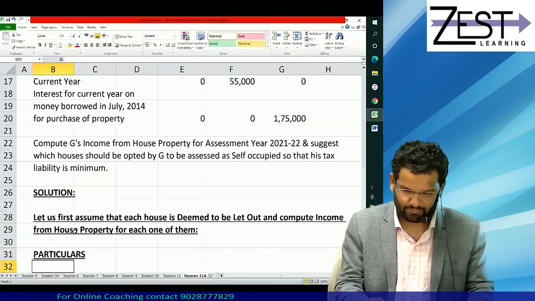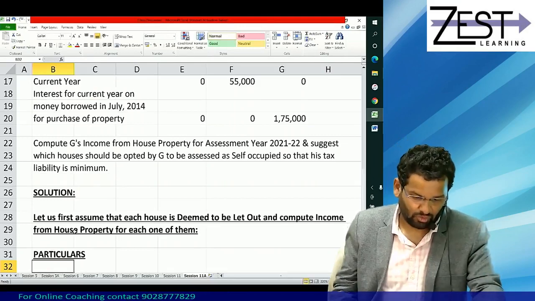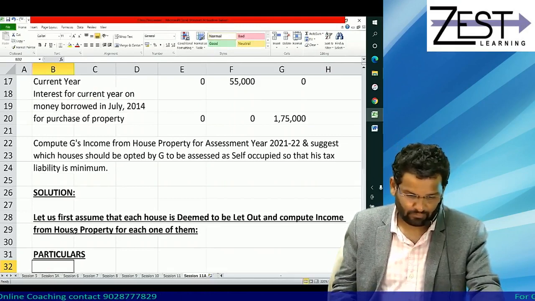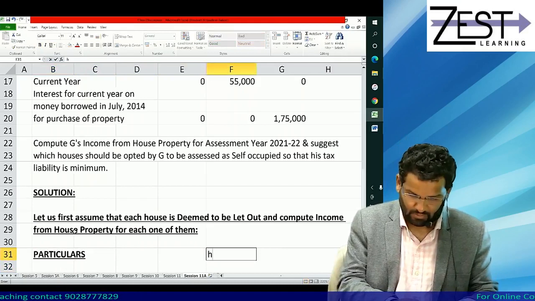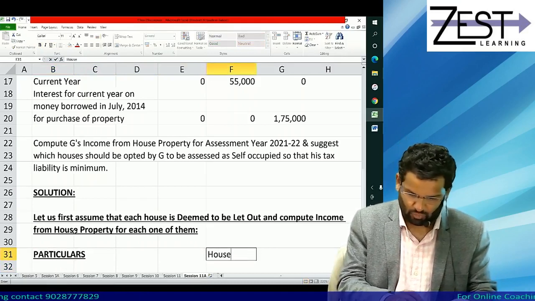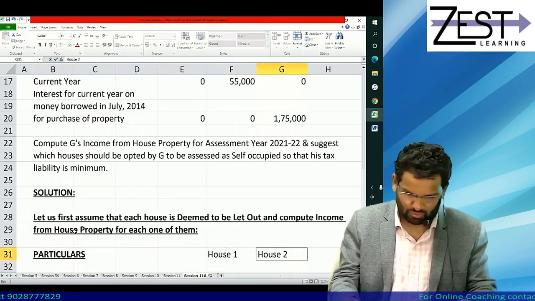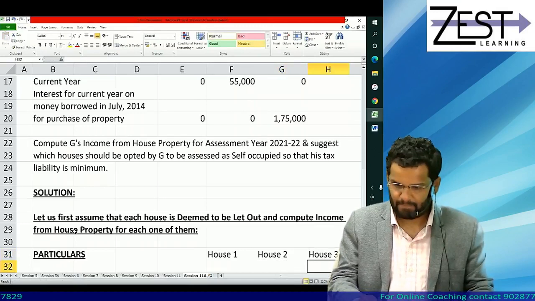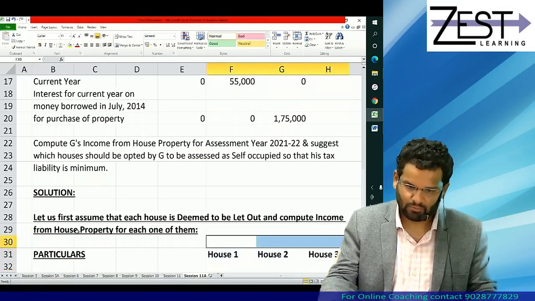Particulars, and can we do the calculation together? Okay, particulars: house 1, house 2, house 3, all figures in rupees.